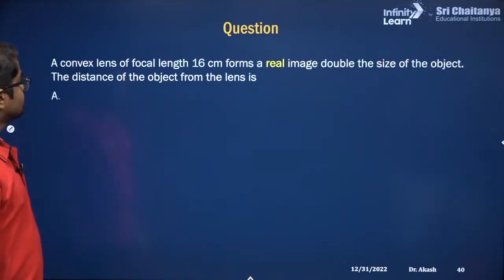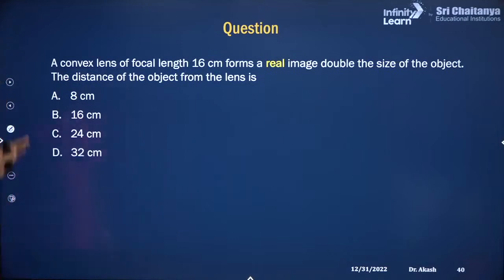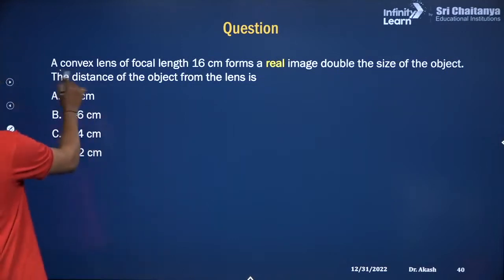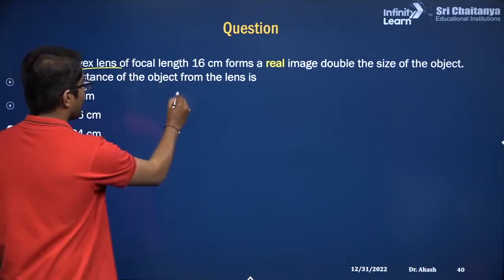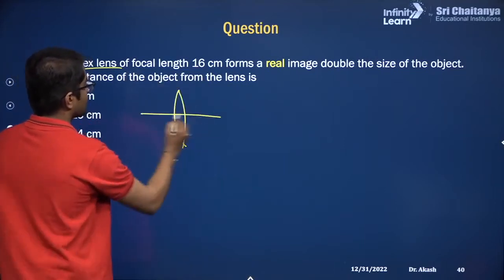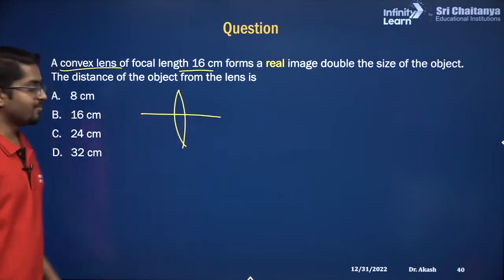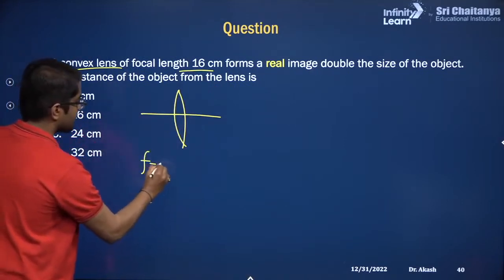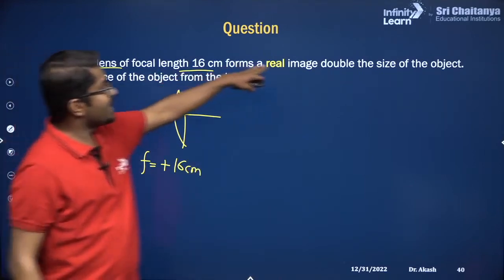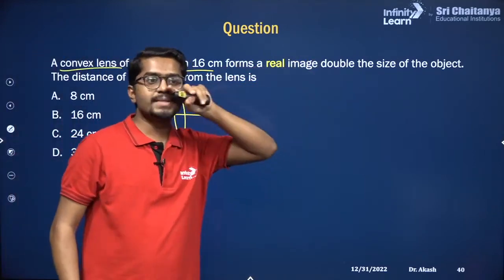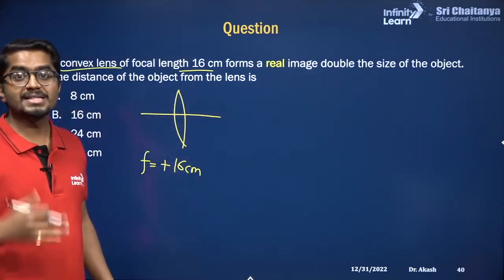Next question. So we have the convex lens. Focal length is plus 16. If you have the convex lens, the focal length would be positive. Focal length is plus 16 centimeter. It is forming a real image double the size of the object.